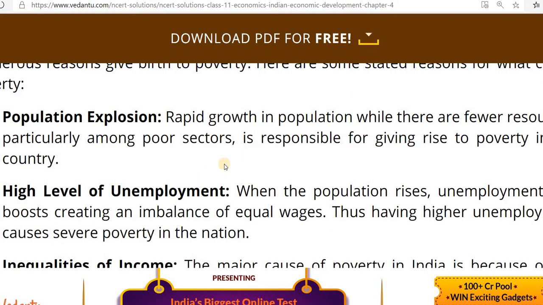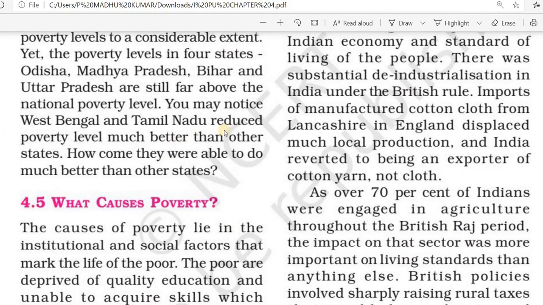Then other social factors also are there, like illiteracy, ignorance, backwardness, inequality. Then we know caste-wise, religious-wise inequality is there, inadequacy of social structure, then narrow outlook affecting quality of life of the people. These are the main reasons for social backwardness. Then people need to get more education. From that we can reduce this poverty.